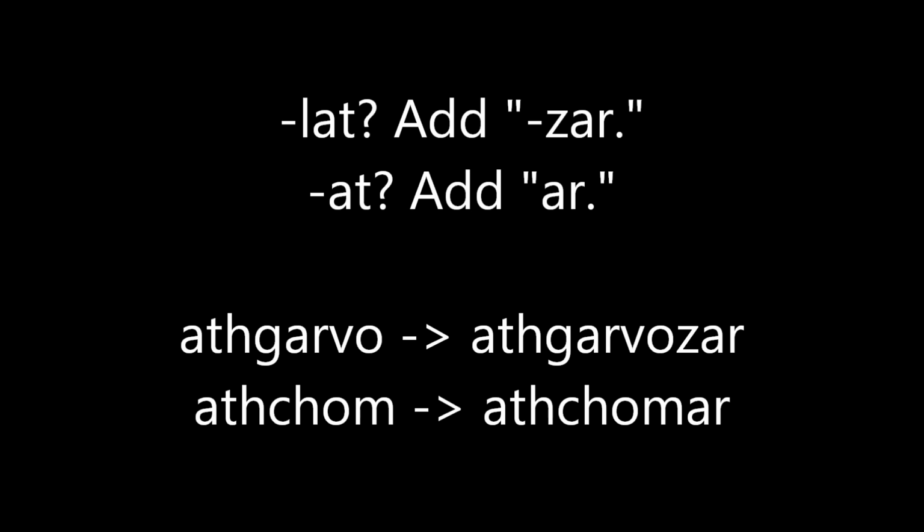Finally, if the verb you've chosen is a LAT verb, add zar to the end. Now, on the other hand, if the verb you're dealing with is an AT verb, you just add ar to the end. So garvolat becomes ath garvozar, and chomat becomes ath chomar.